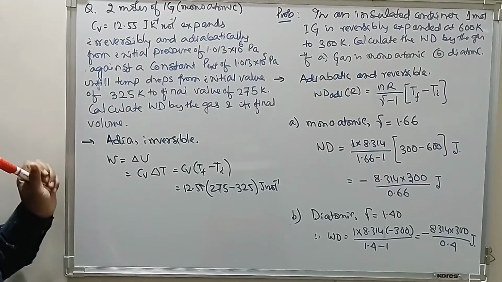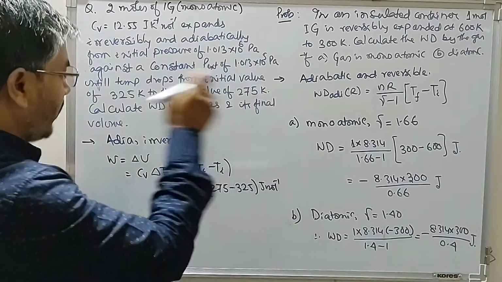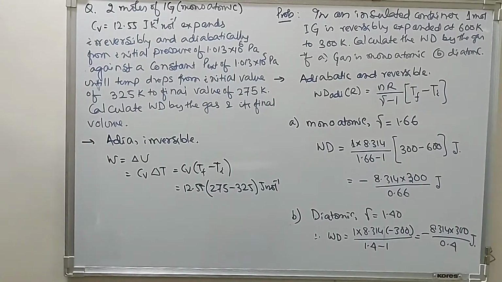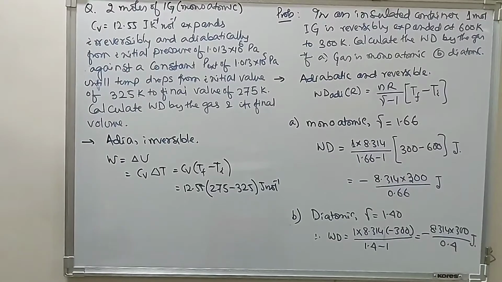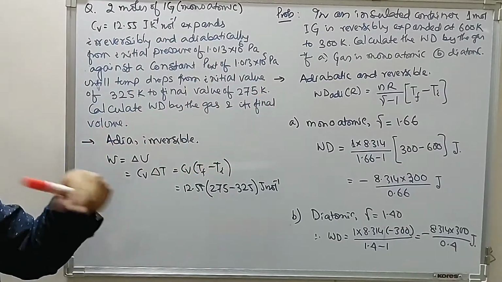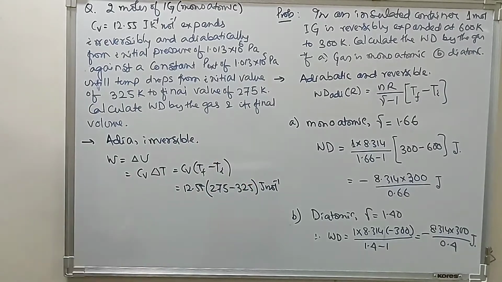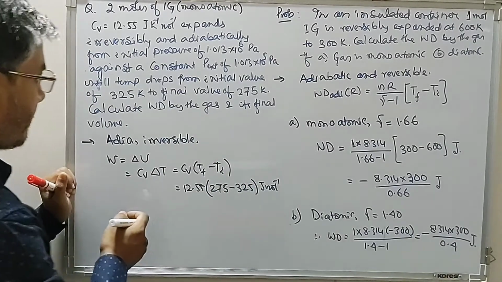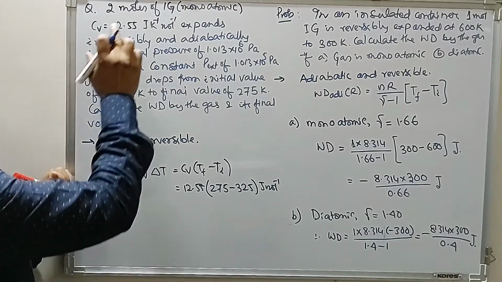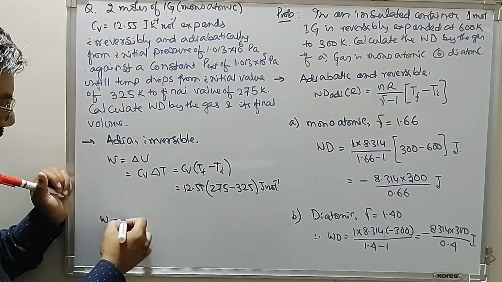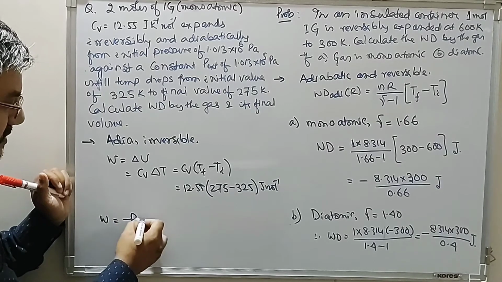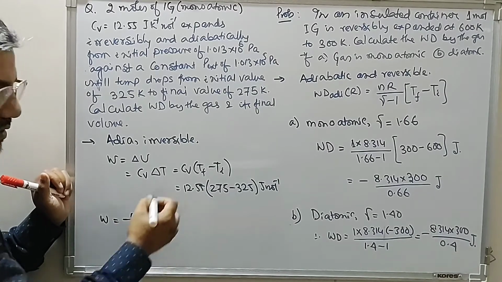Now the question says find the final volume of the ideal gas. We have these 2 moles of ideal monoatomic gas undergoing expansion. Again look at this, we have work done is equal to minus P external into change in volume.